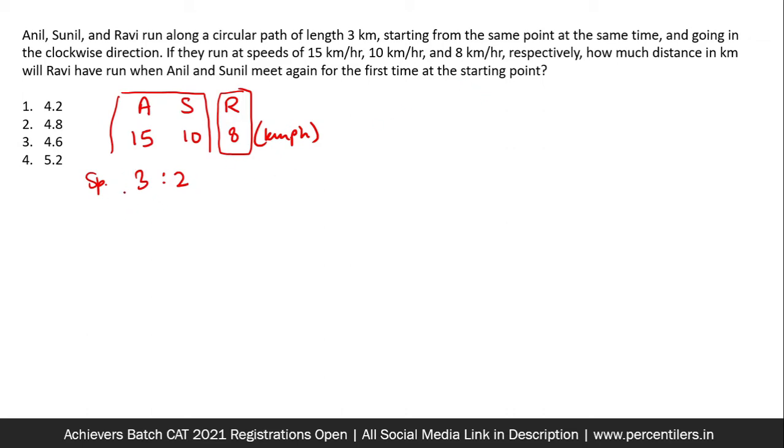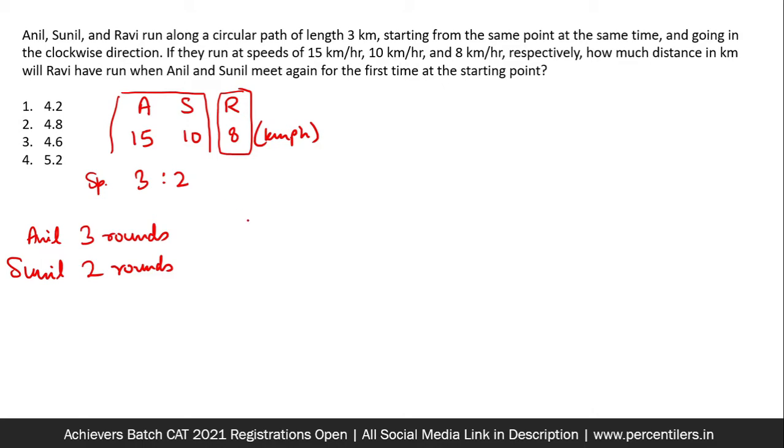For this particular question, the most important thing is that their speeds being in the simplest ratio 3:2 tells us that when Anil and Sunil meet at the starting point for the first time, Anil will have completed 3 rounds and Sunil will have completed 2 rounds, because the ratio of their speeds is 3:2, so the ratio of distances will also be 3:2.